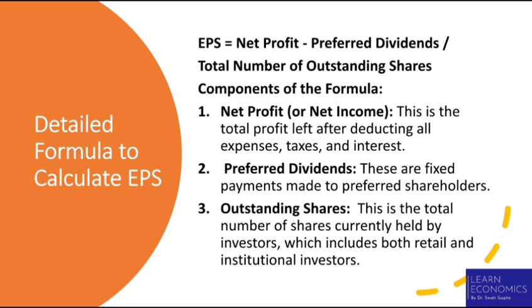Second, preferred dividends. These are fixed payments made to preferred shareholders. Preferred shareholders have priority over common shareholders. These dividends must be subtracted from net profit before calculating EPS for common shareholders. Third, outstanding shares. This is the total number of shares currently held by investors, including retail and institutional investors.